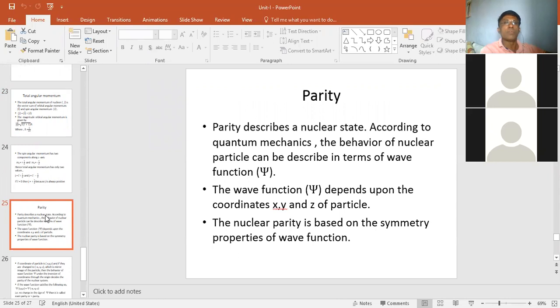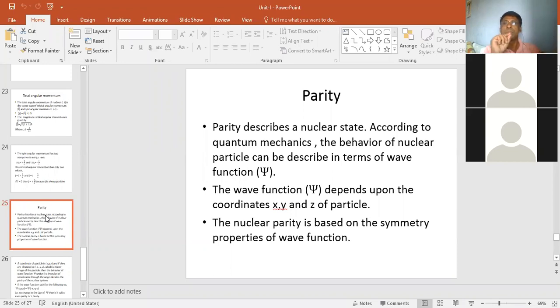Parity. Now what is meant by parity? Parity describes a state of the nucleus. According to quantum mechanics, the behavior of a nuclear particle can be described in terms of the wave function. You know that particles have a dual nature, like light has a dual nature: particle nature and wave nature.